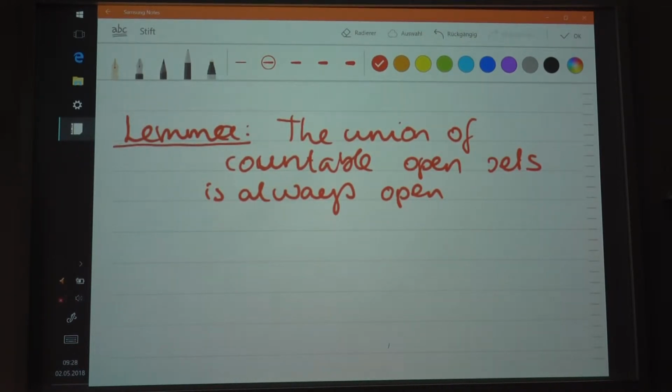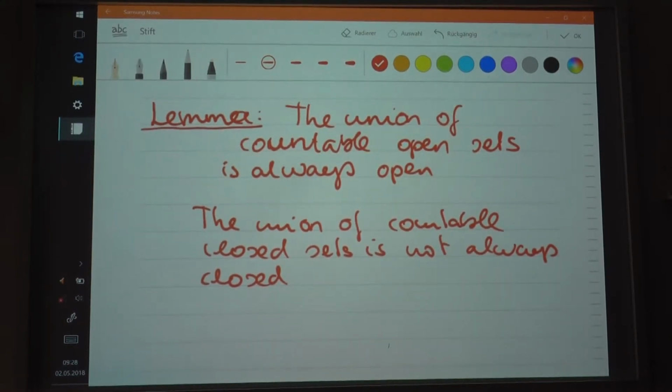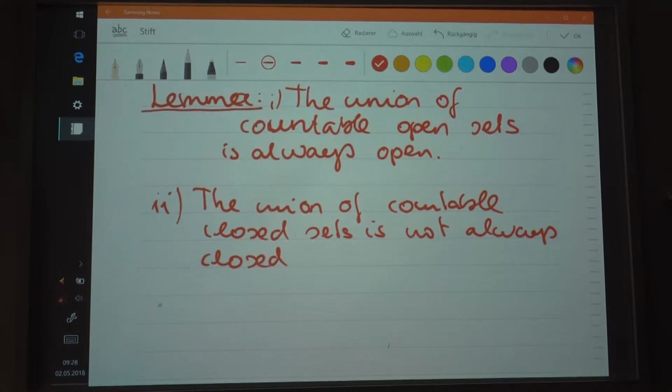But the union of countable closed sets, this is what I would like to add here, is not always closed. So the union of countable open sets is always open on the one hand, but the union of countable closed sets is not always closed. This is the first statement and this is the second one. Let me give you an example of that. So you understand this.